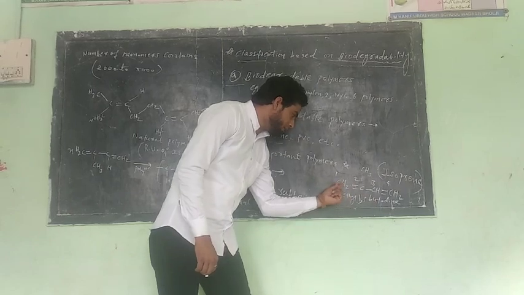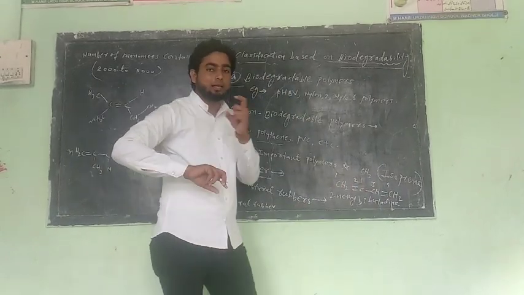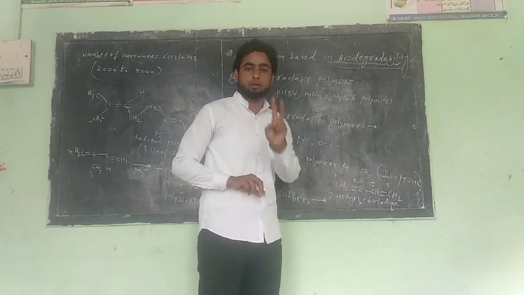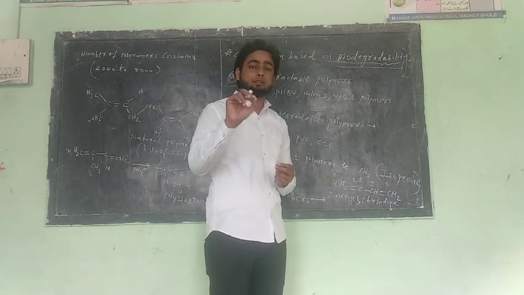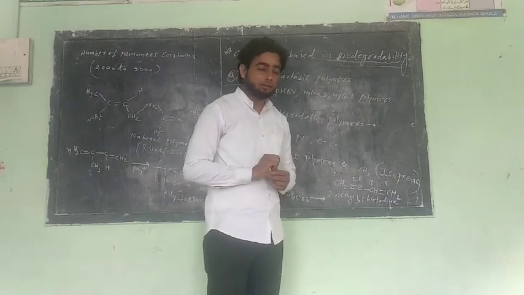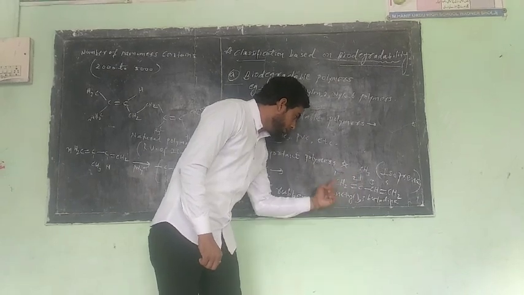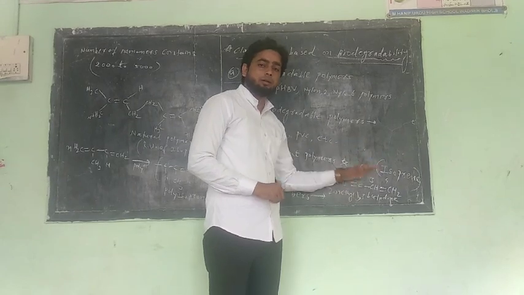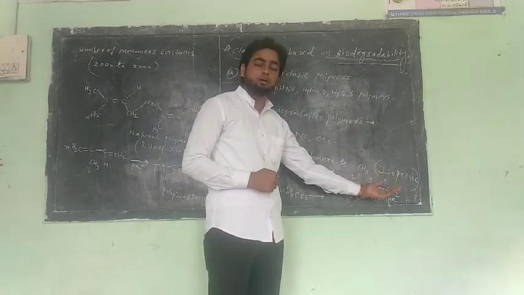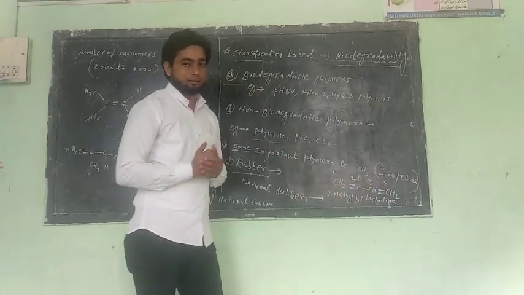Buta means four carbons, 1, 2, 3, 4. Diene means a compound which contains two double bonds. In is the suffix of alkene. So it is 2-methyl-1,3-butadiene. It is the IUPAC name of isoprene, the monomer of polyisoprene or natural rubber.